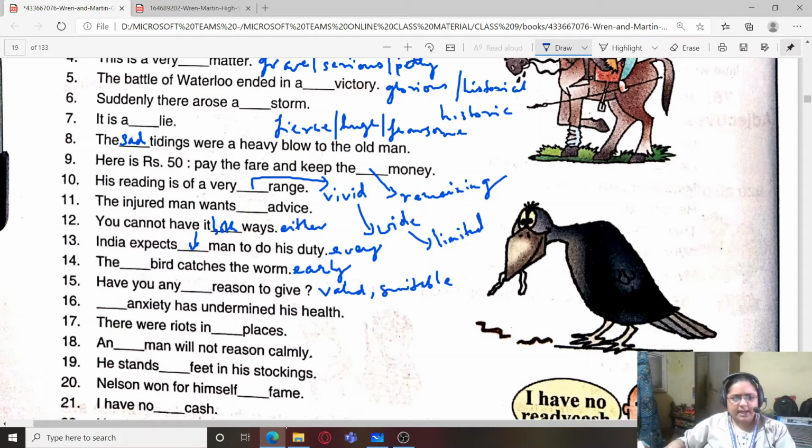Dash anxiety has undermined his health. Much anxiety has undermined his health. Or great anxiety has undermined his health. There were riots in several places. And dash man will not reason calmly. So over here an is given, that means the article an, it means the word over here should start with a vowel sounding word. So we can say